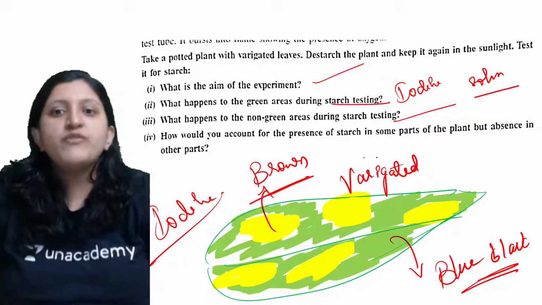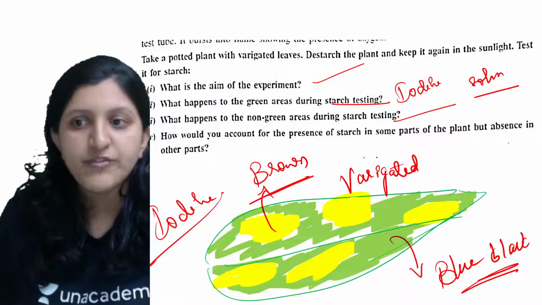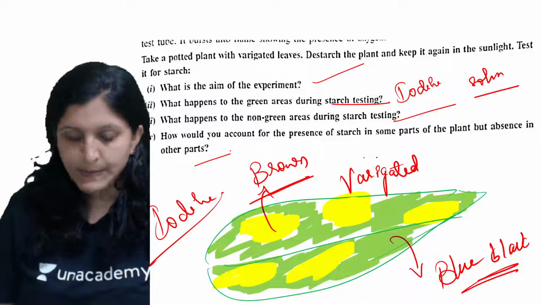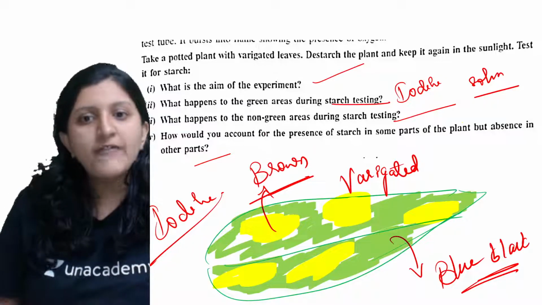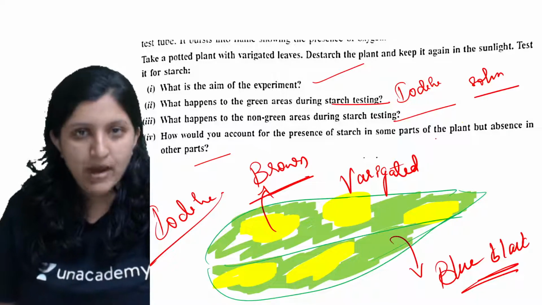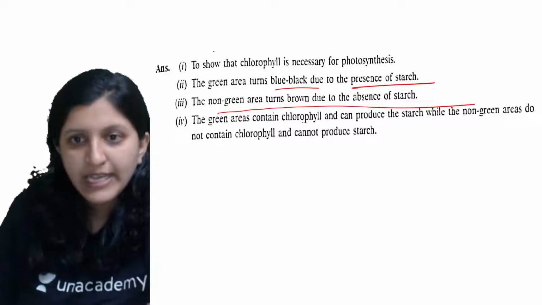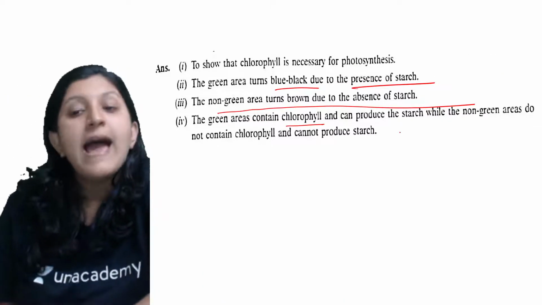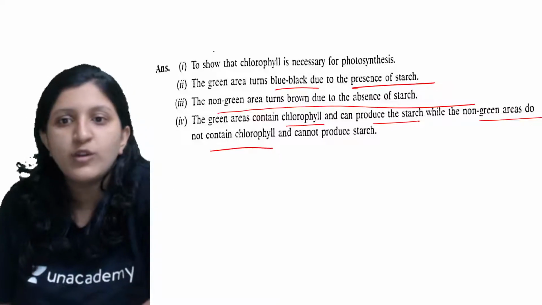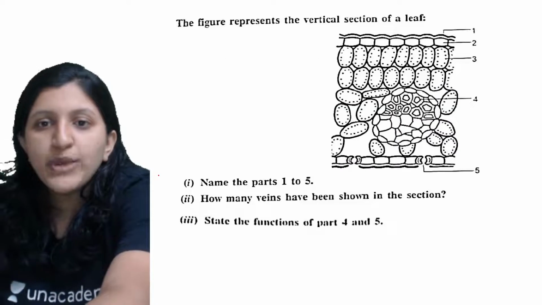Then how would you account for the presence of starch in some parts of the plant but absence in other parts? In that case, the green areas contain chlorophyll and can produce starch, while the non-green areas do not contain chlorophyll and hence they cannot produce starch. Okay, so moving on to the next one.